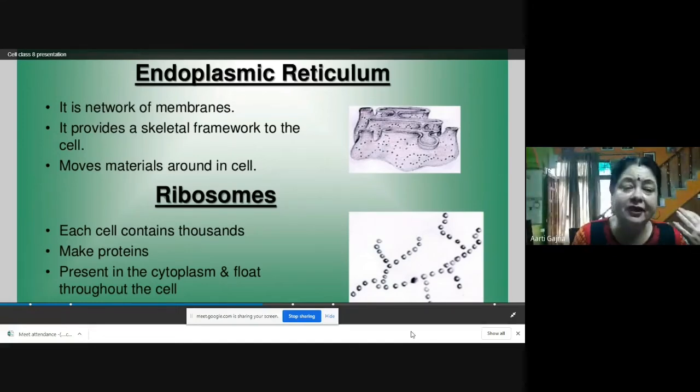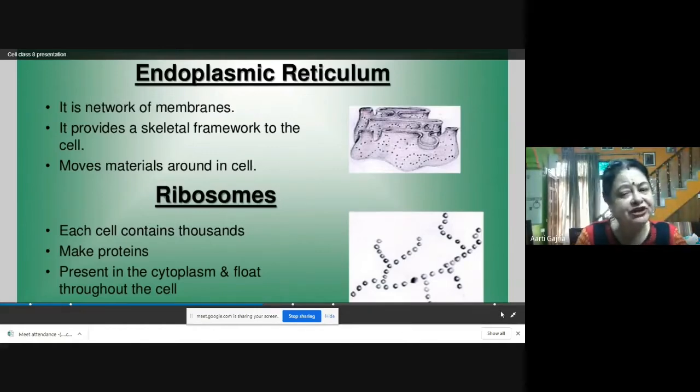Then there are ribosomes. Each cell contains thousands of ribosomes, and ribosomes are the sites for protein synthesis. So protein is synthesized here in the ribosome, and it is present in the cytoplasm, floating. It is a small circular body, and it keeps on floating throughout the cell.